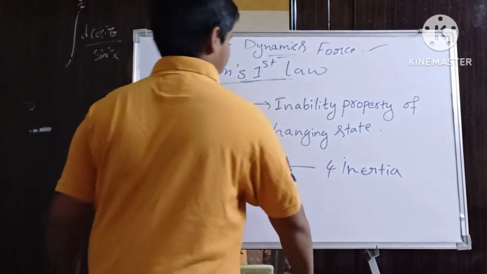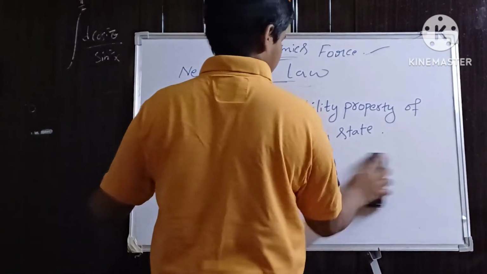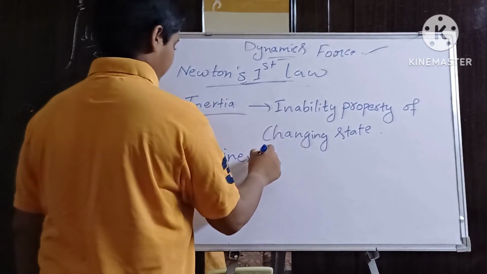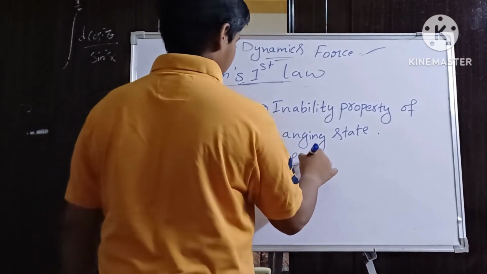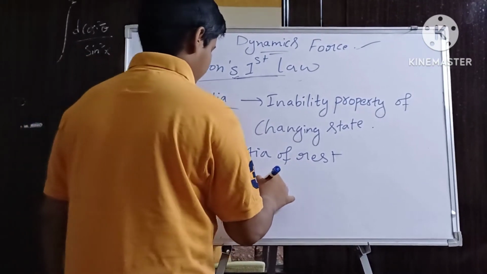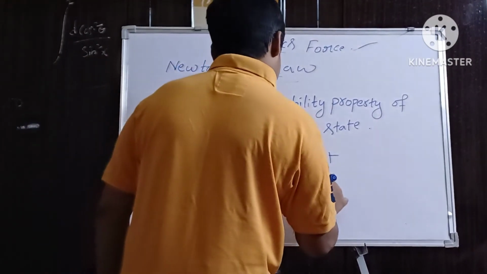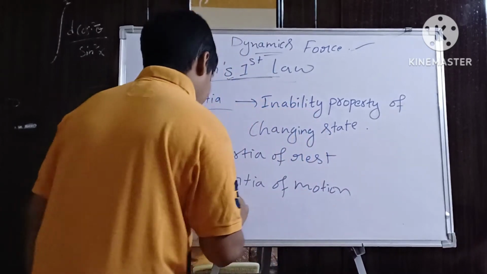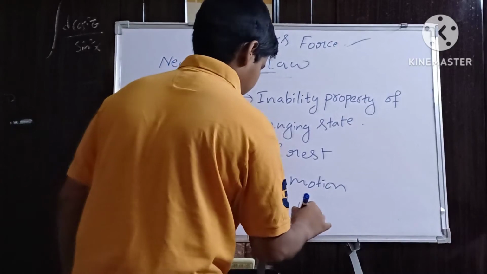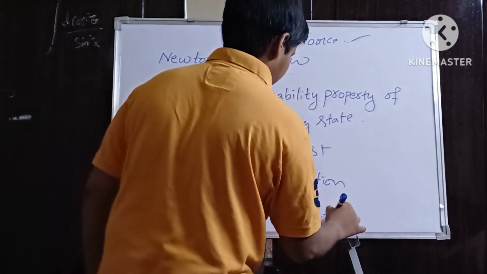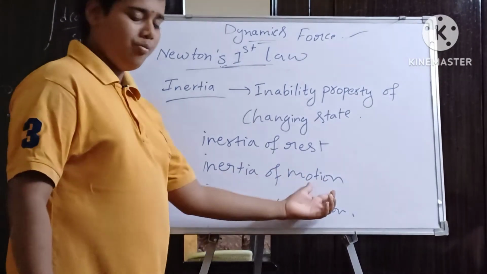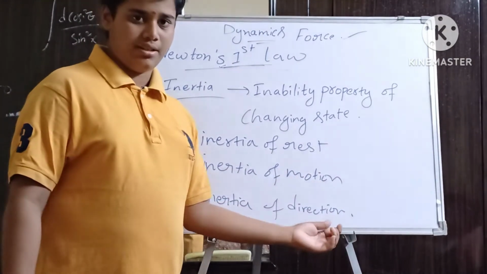In inertia there is inertia of rest, inertia of motion, inertia of direction.